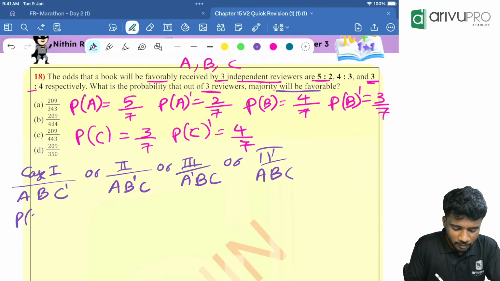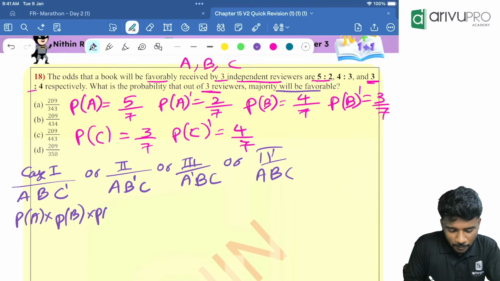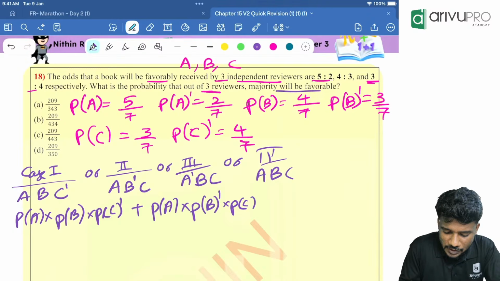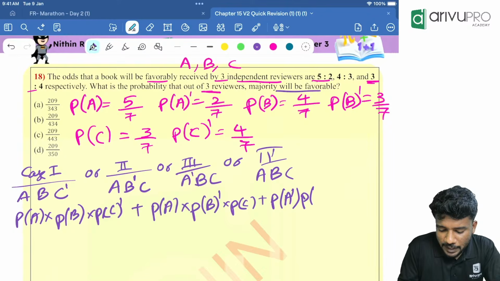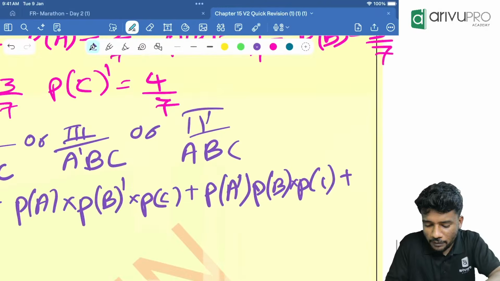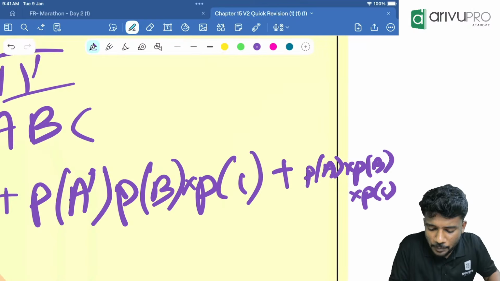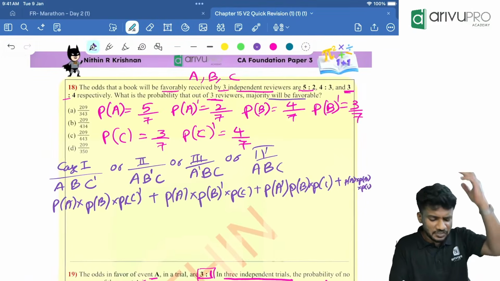So it will be P of A into P of B into P of C complement, plus P of A into P of B complement into P of C, plus P of A complement into P of B into P of C. Finally, all of them like. All of them like means what? P of A into P of B into P of C. Now put the values, get the answer within a second.